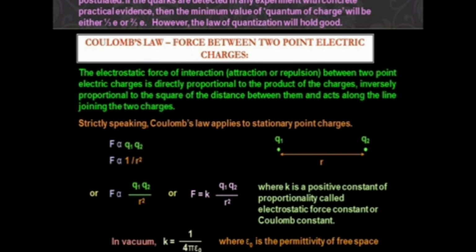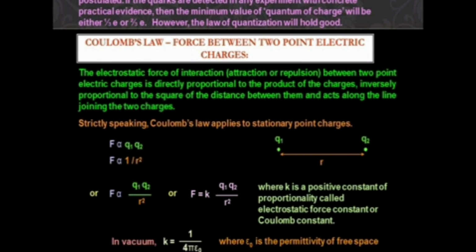Universal gravitation law, you know that the force acting between two masses is directly proportional to the product of the two masses and inversely proportional to the square of the distance between them.